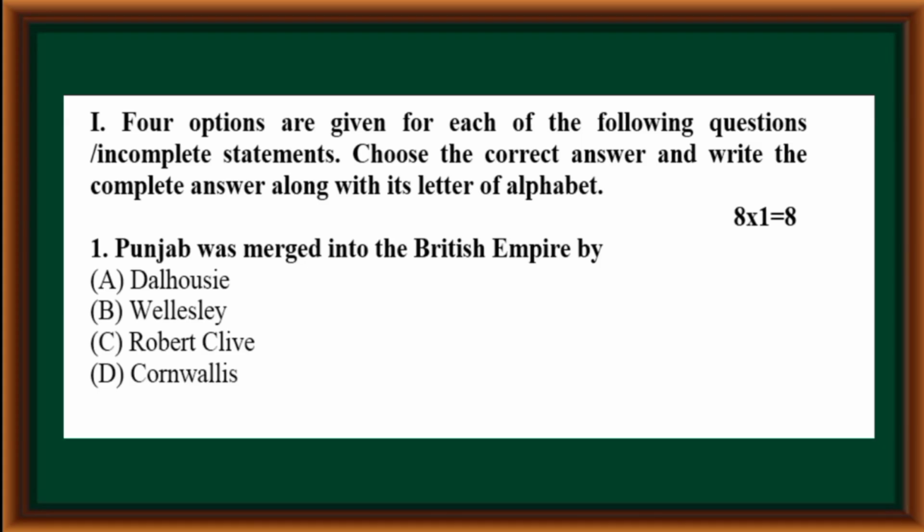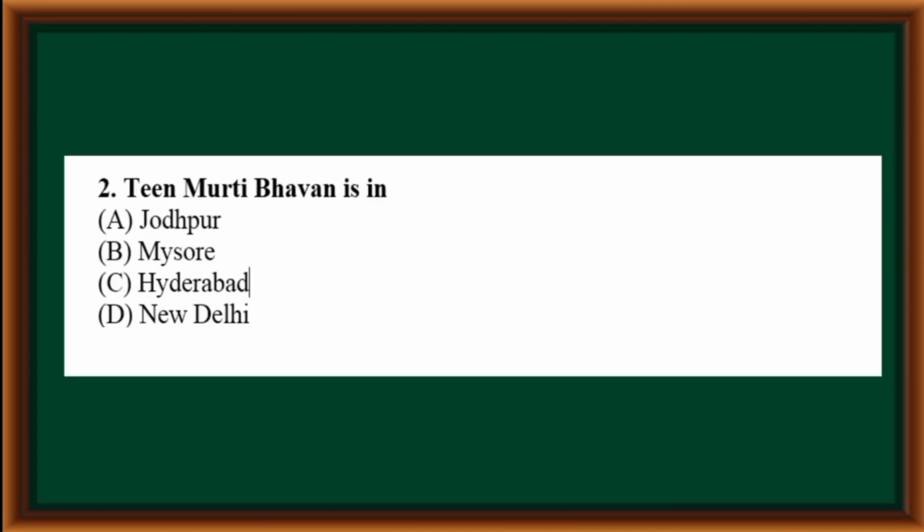First main. Punjab was merged into the British Empire by Dalhousie, Wellesley, Robert Clive, Cornwallis. Correct answer is option A, Dalhousie. Teen Murti Bhavan is in Jodhpur, Mysore, Hyderabad, New Delhi.